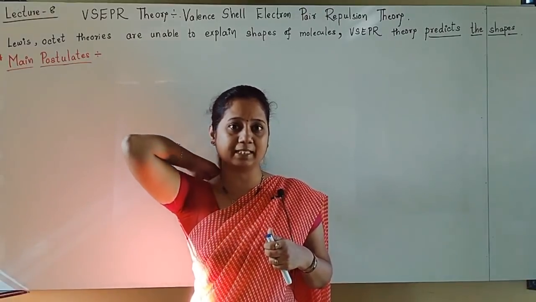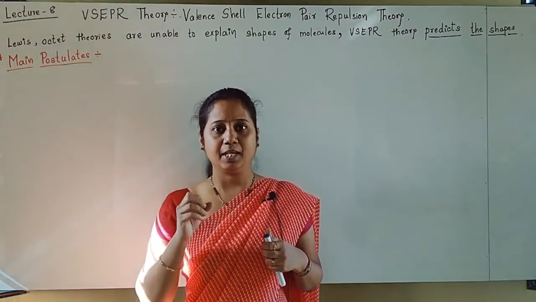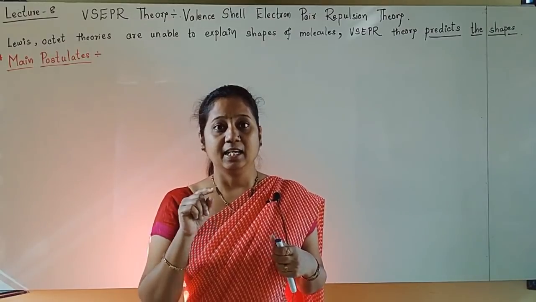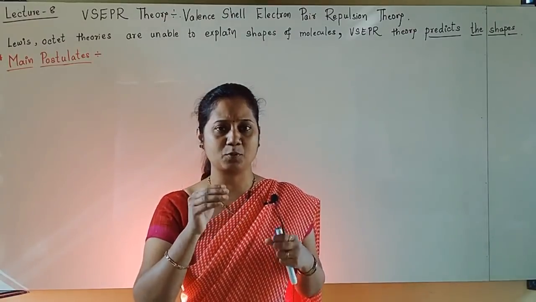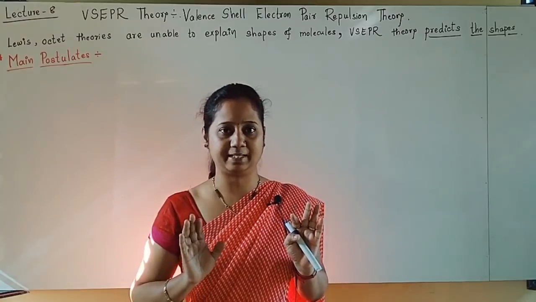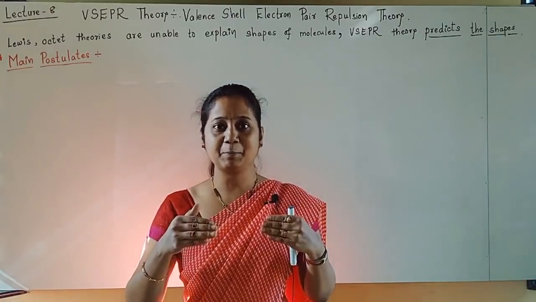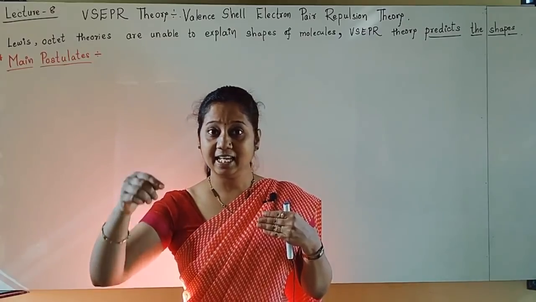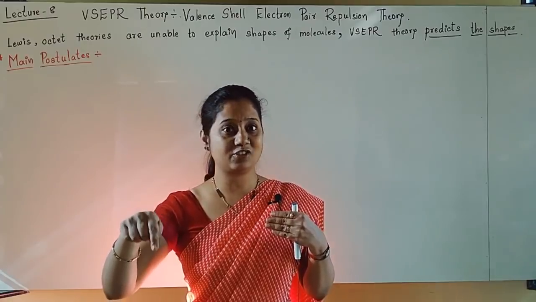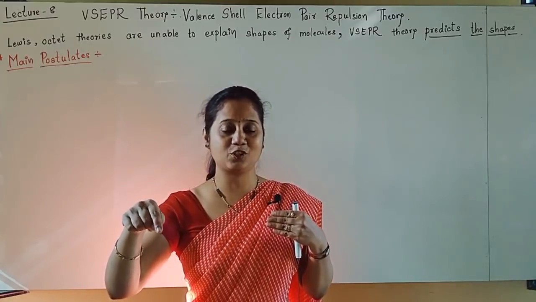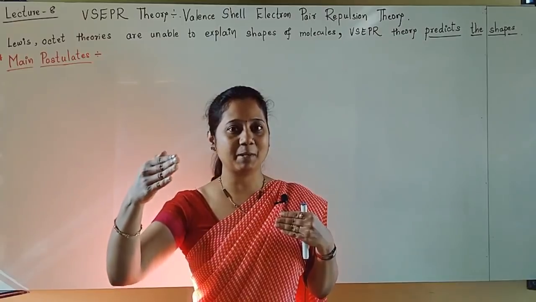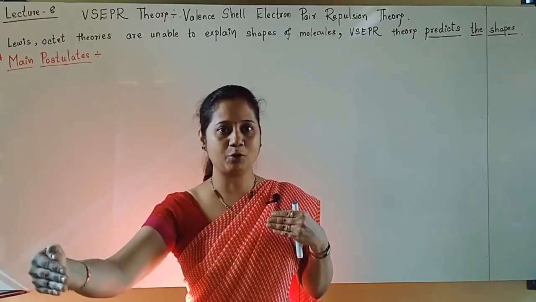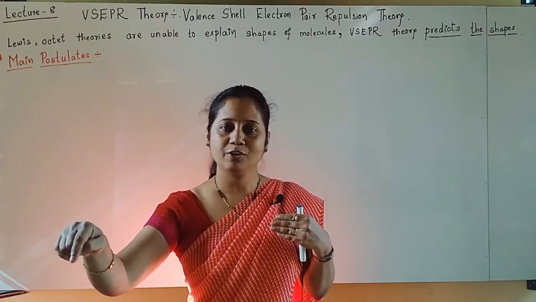See, VSEPR theory is only going to predict. It will only predict the shape. VSEPR theory does not explain the shapes, it only predicts the shapes accurately. After VSEPR theory, we are going to see VBT theory. VBT theory explains the shapes of the molecules. Explanation of the shape is given by VBT, which is our next theory. After VBT, MOT, and then the lesson is going to finish.